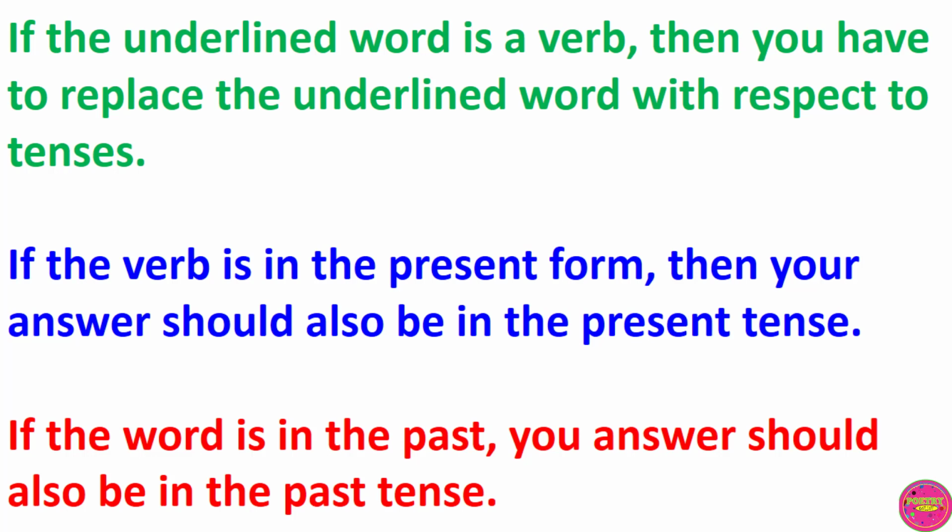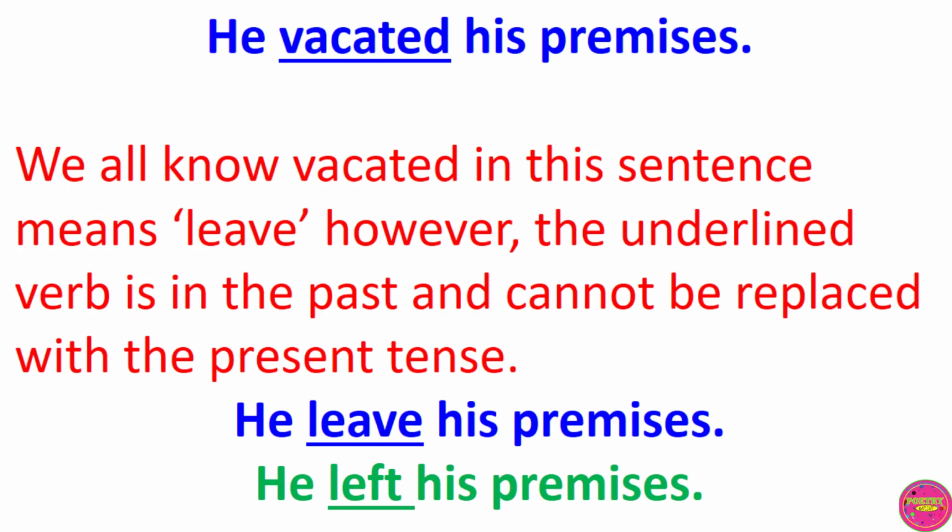Let's consider this example. He vacated his premises. The underlined word here is vacated, which is a verb. Vacated is in the past tense. We all know vacated in this sentence means to leave.